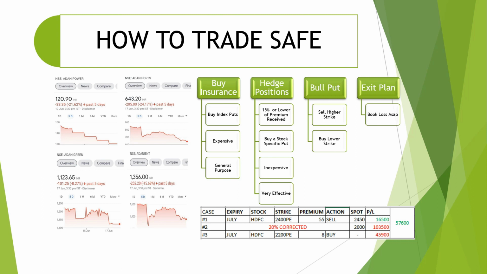But when the stock is corrected to 2000, what is the loss? You get 45,400. Stock goes anywhere in that expiry, 2000 or 1500 or 1000, your loss is 45,900 only. Loss never goes beyond this 45,900. This is the beauty of this scenario number 3.